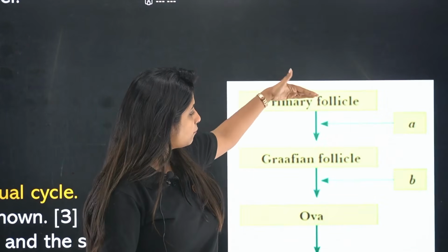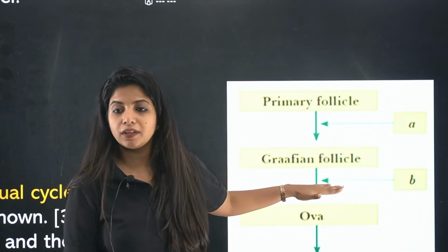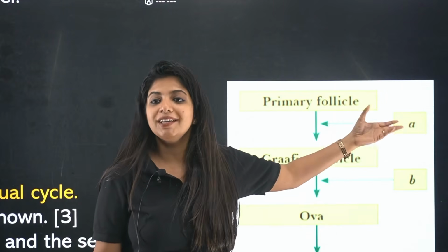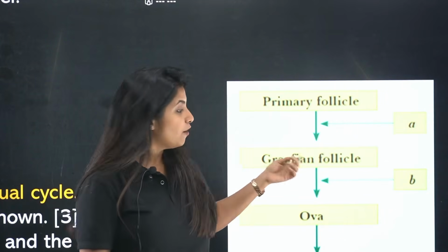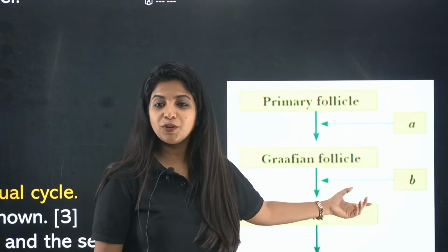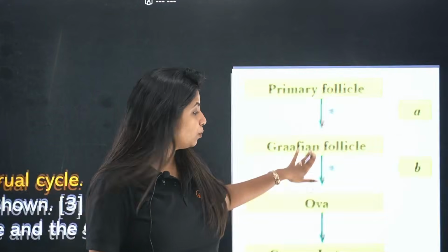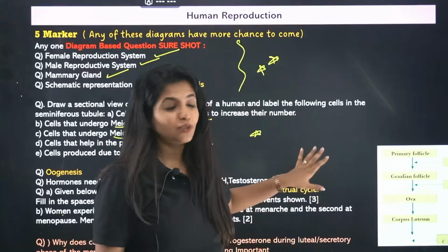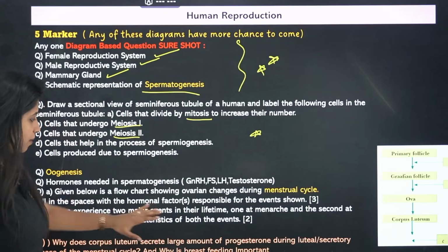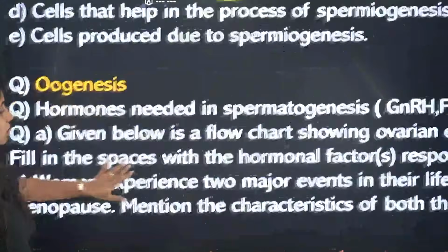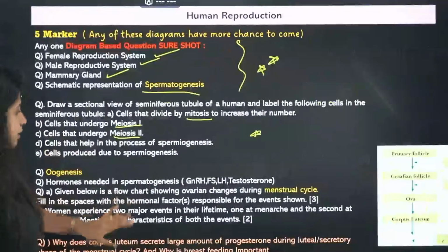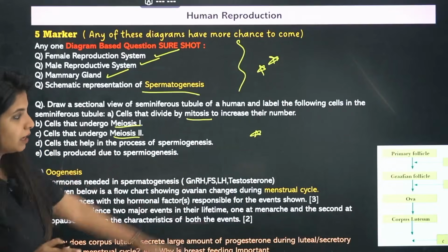You have to tell from primary follicle, who is going to help form the Graafian follicle? Follicle stimulating hormone, FSH. From Graafian follicle to ovum, what is going to happen? LH, luteinizing hormone surge is going to happen. That is why ovulation is going to be there, and the ovum is going to be produced. So again, if you know about the menstrual cycle, you will probably be able to get this particular answer. They have asked what A, B, and C are.